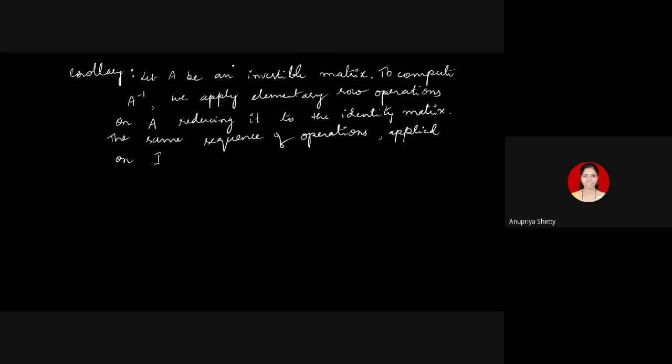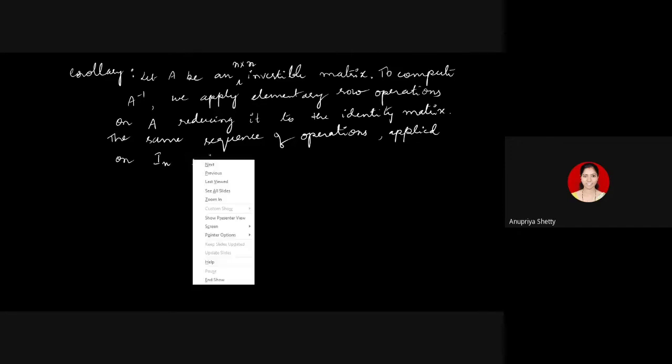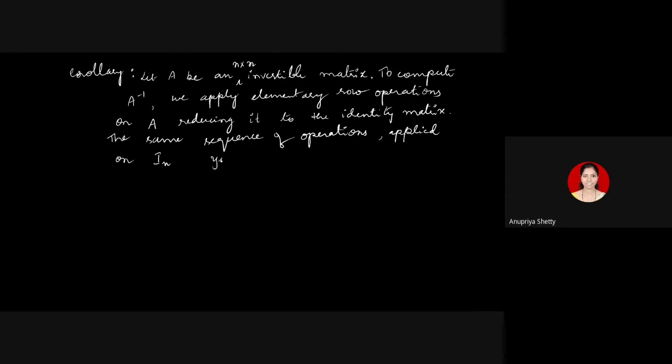I could have written let A be an n by n. I think that would be better. Let A be an n by n invertible matrix, I'll write, so that I can write here the same sequence of operations applied on IN yields, in the sense gives, A inverse.